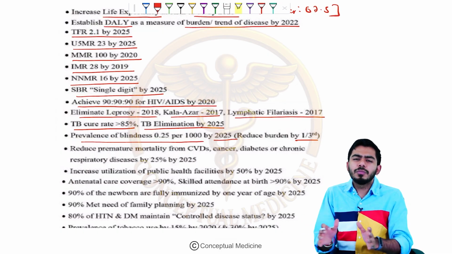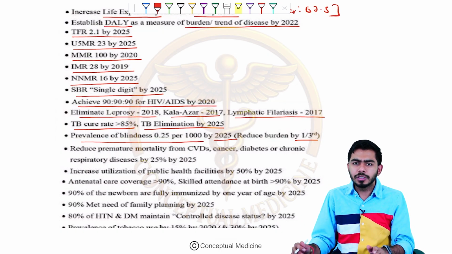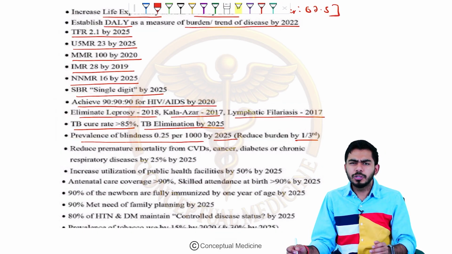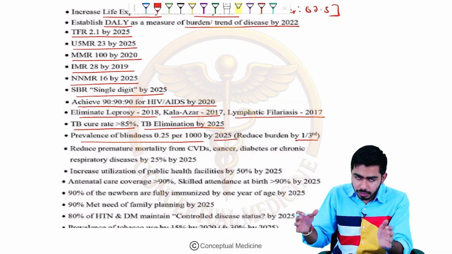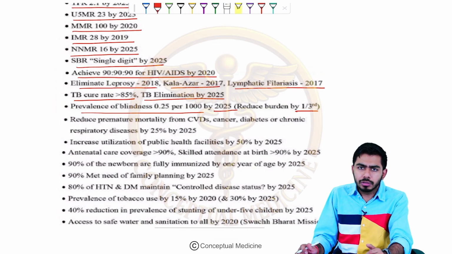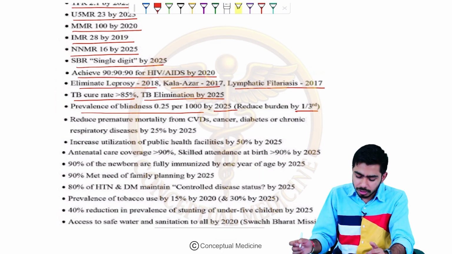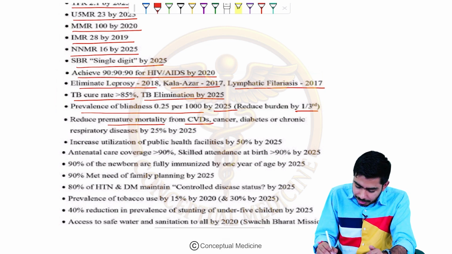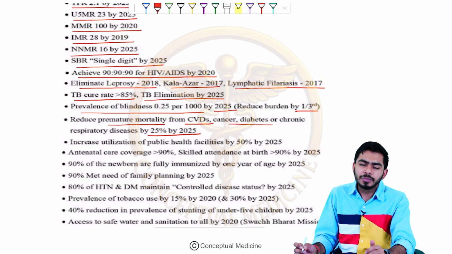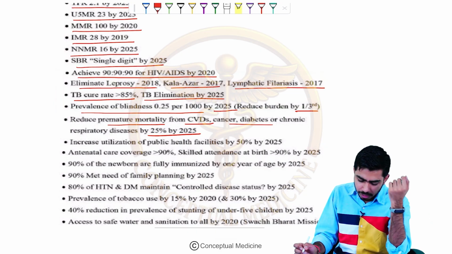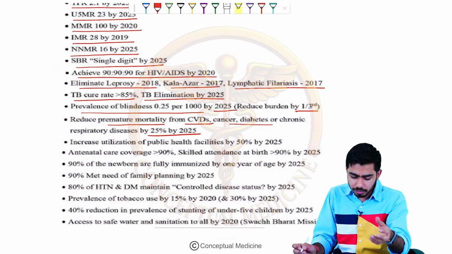Here I have put these important points in one slide only. Otherwise, if I wrote these points out, it would take a lot of time, so I have just formulated them in one place. It might be blurred on your screen right now, but I am still pronouncing them. Reduce premature mortality from cardiovascular disease, cancer, diabetes, and chronic respiratory disease by 25% by the year 2025. So these are some values which we need to remember for our exams. The main ones I will also be highlighting at the end of this session.